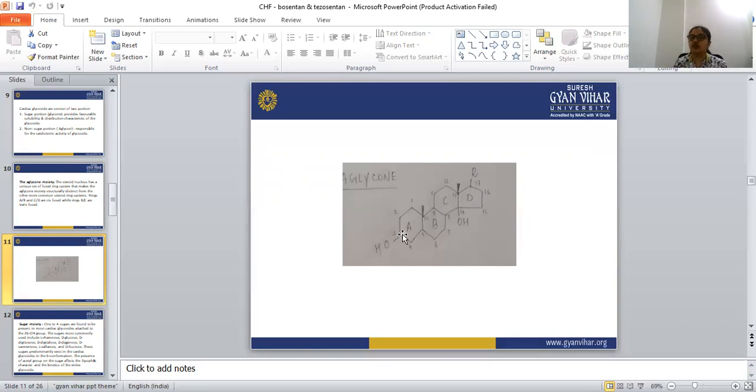Cardiac glycosides consist of two portions, the glycone portion and the aglycone portion. We have discussed the aglycone portion, so let's see the glycone portion.